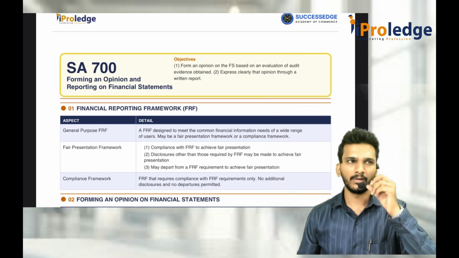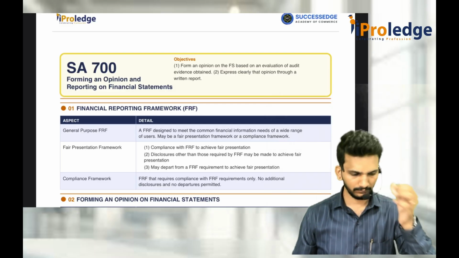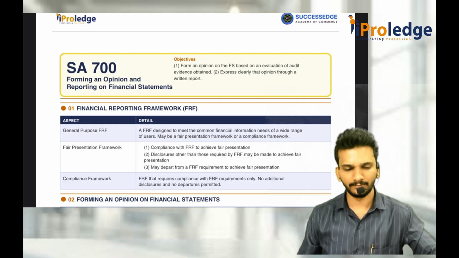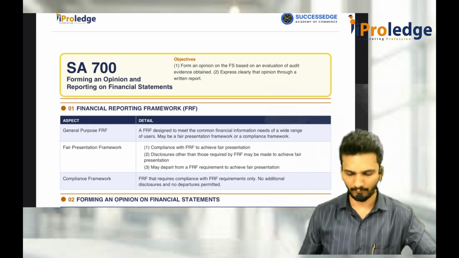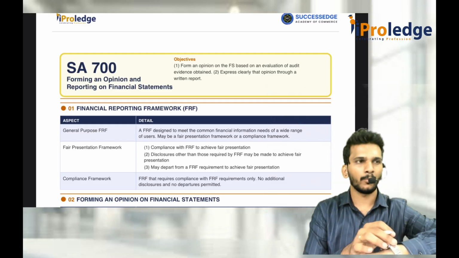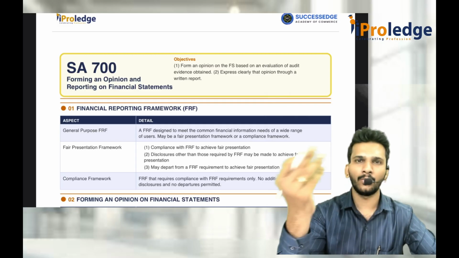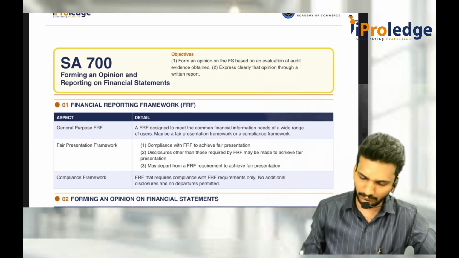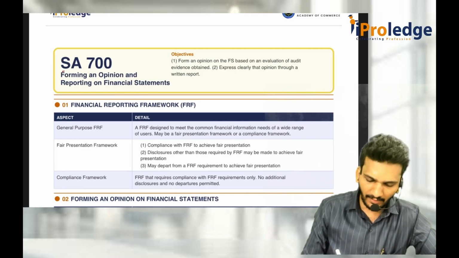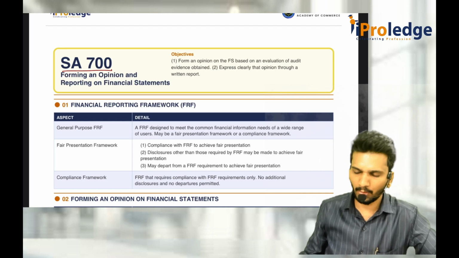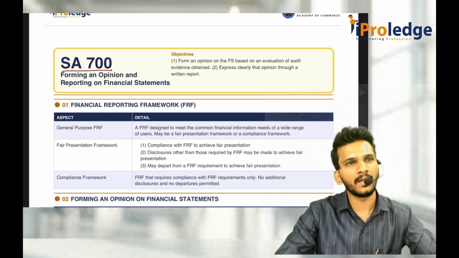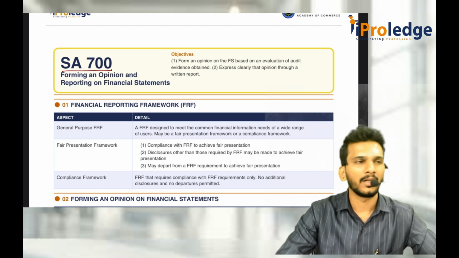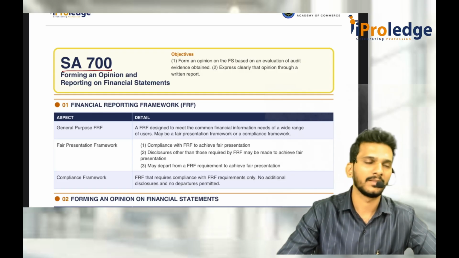So now we'll continue and discuss 700 series. So we'll do the reporting part. After that, we'll go to some other standard. First one is SA 700. SA 700 is mainly talking about forming an opinion on the financial statements and reporting on the financial statements.